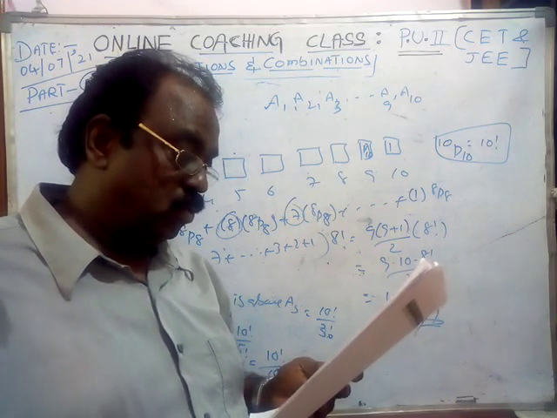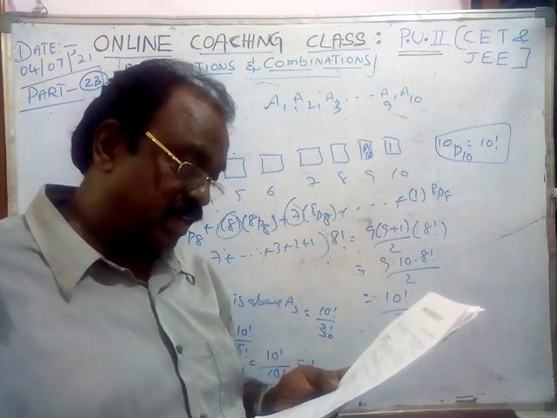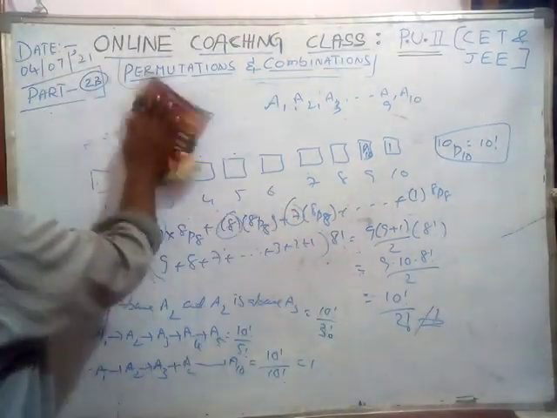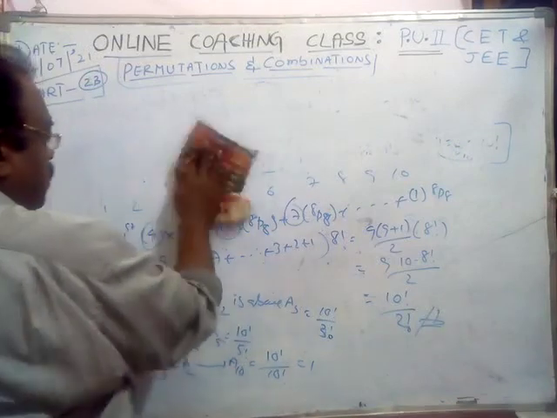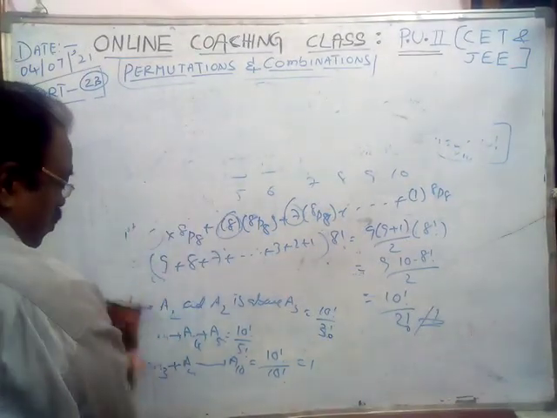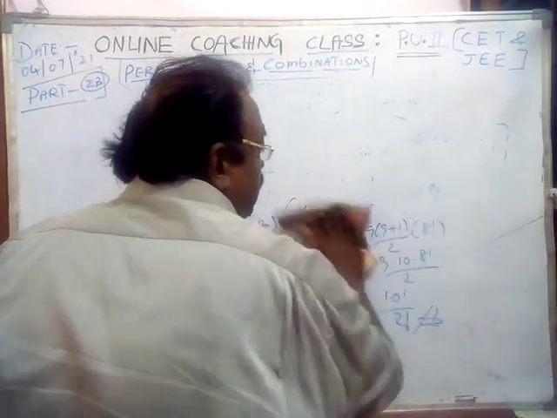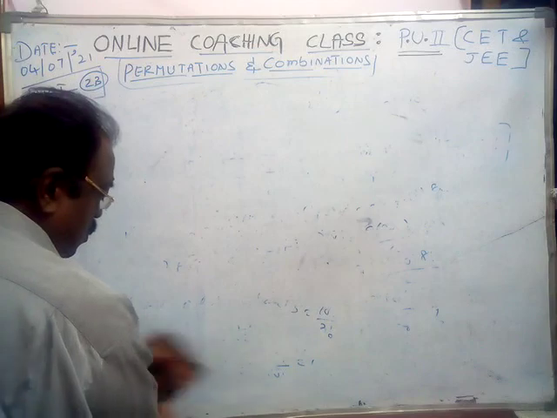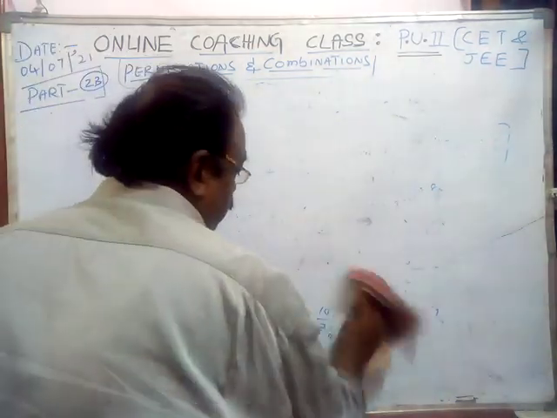In order to solve the combinations, I will solve the 39, 40, 41, 42, 43, like that only. Please observe me. The remaining are the simple problems. I am solving on the board only different types of concepts. The remaining are all the same method. So you may solve those problems and practice well.